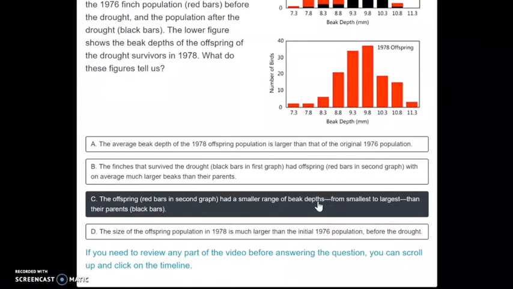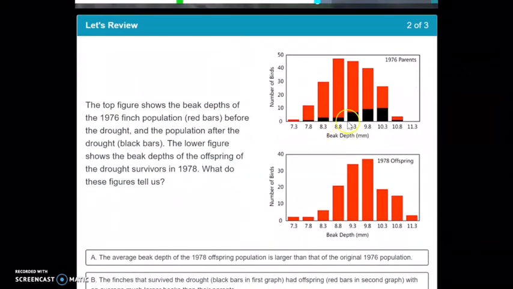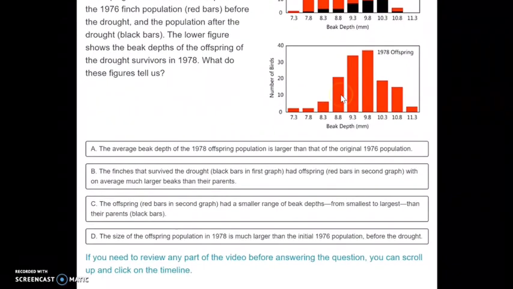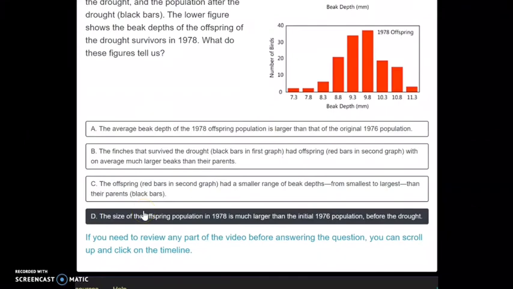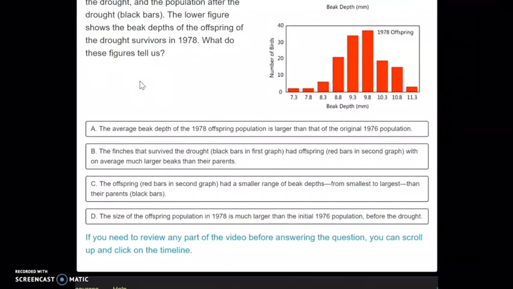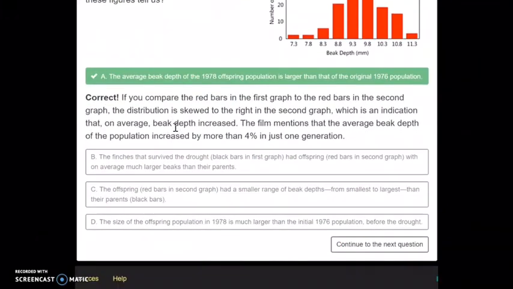Letter D, the size of the offspring population in 1978 is much smaller. So if you look, you can see the offspring chart only goes up to 40, whereas the parents go up to 50. That means the offspring are going to be a lot less than the parents, and there is going to be a much smaller population of offspring than there was of parents. So that answer is not going to be correct. So that leaves us with letter A. So when we click letter A, it is going to say correct.